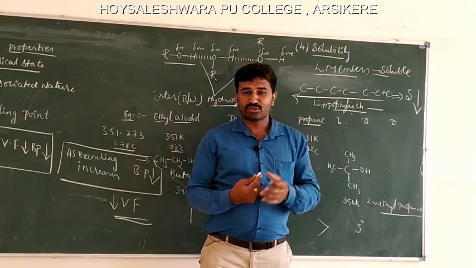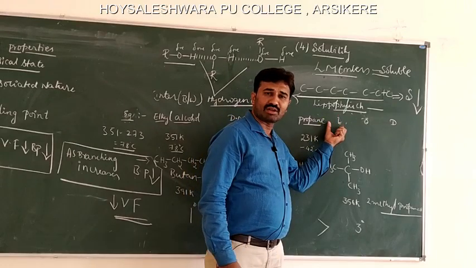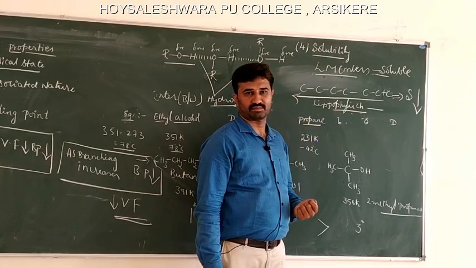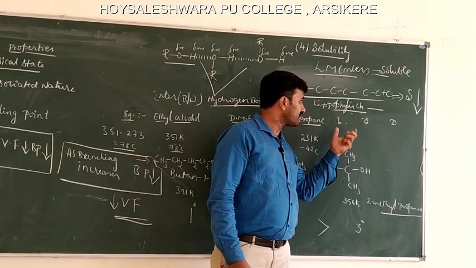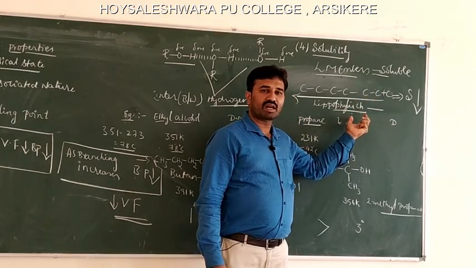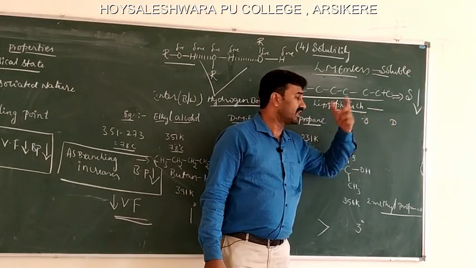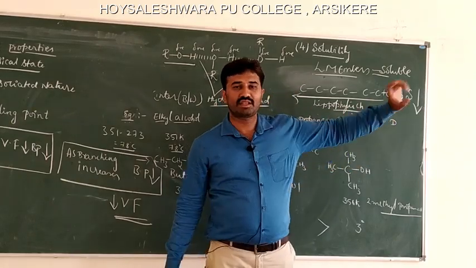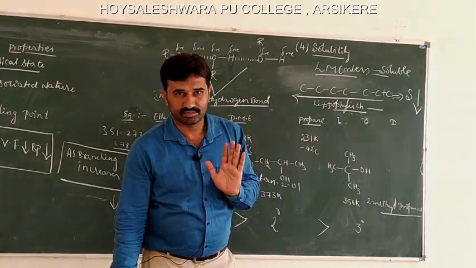Among these three compounds, which one is highly soluble in water? The ethyl alcohol is highly soluble in water, octanol next, decanol next. Why? Octanol has a carbon number of 8, decanol has a carbon number of 10. Therefore, as the carbon chain increases, the solubility decreases. Understood?